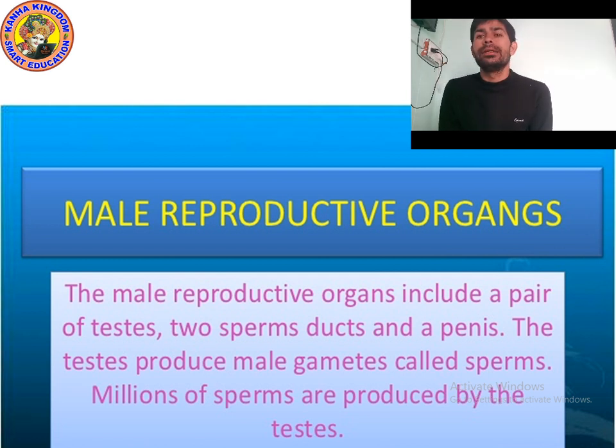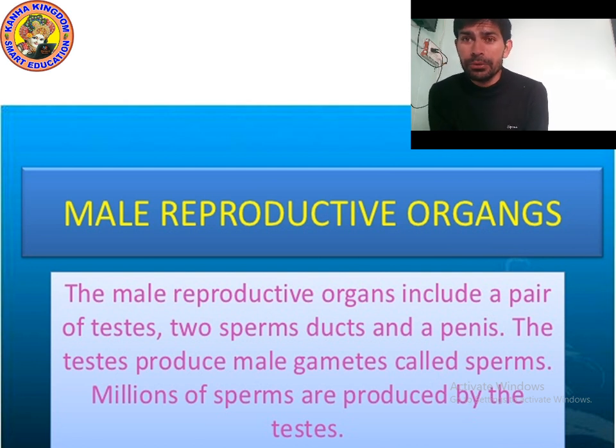Okay, male reproductive organs. The male reproductive organs include a pair of testes, the circular part, two sperm ducts, yes, two sperm ducts are present. Duct means thin pipeline, and penis. The testes produce male gametes called sperm.